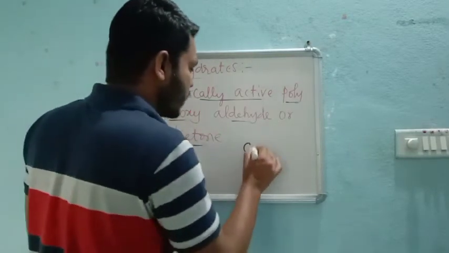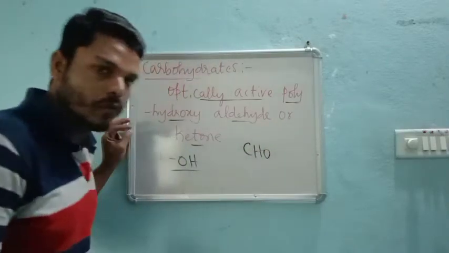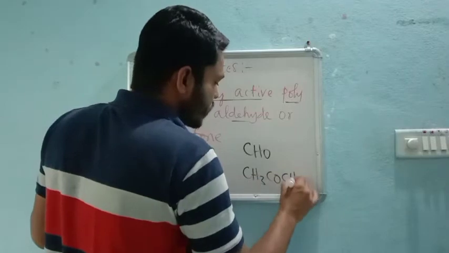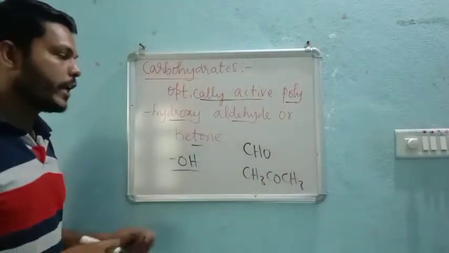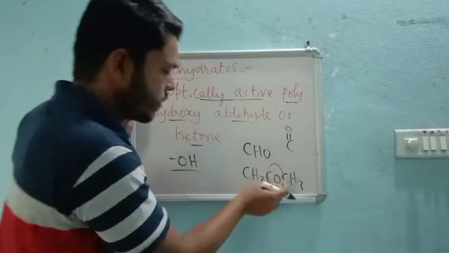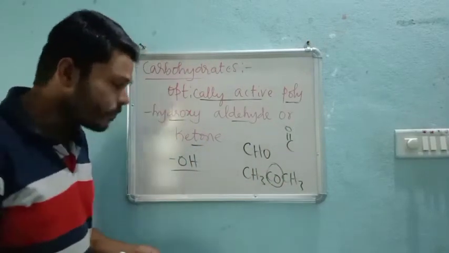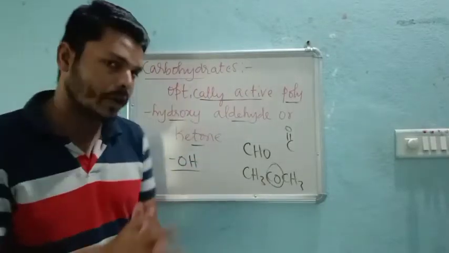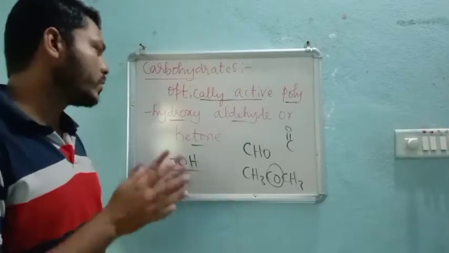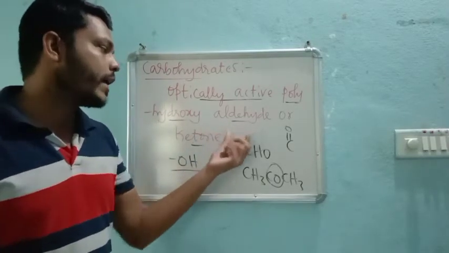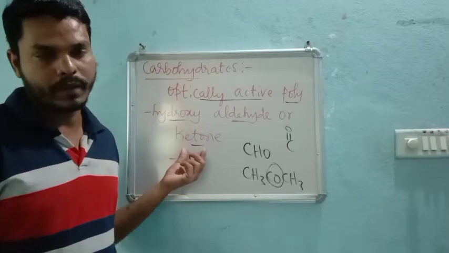Aldehyde is nothing but the CHO group, and ketone is CH3 CO CH3, with the CO group in between. Understood?